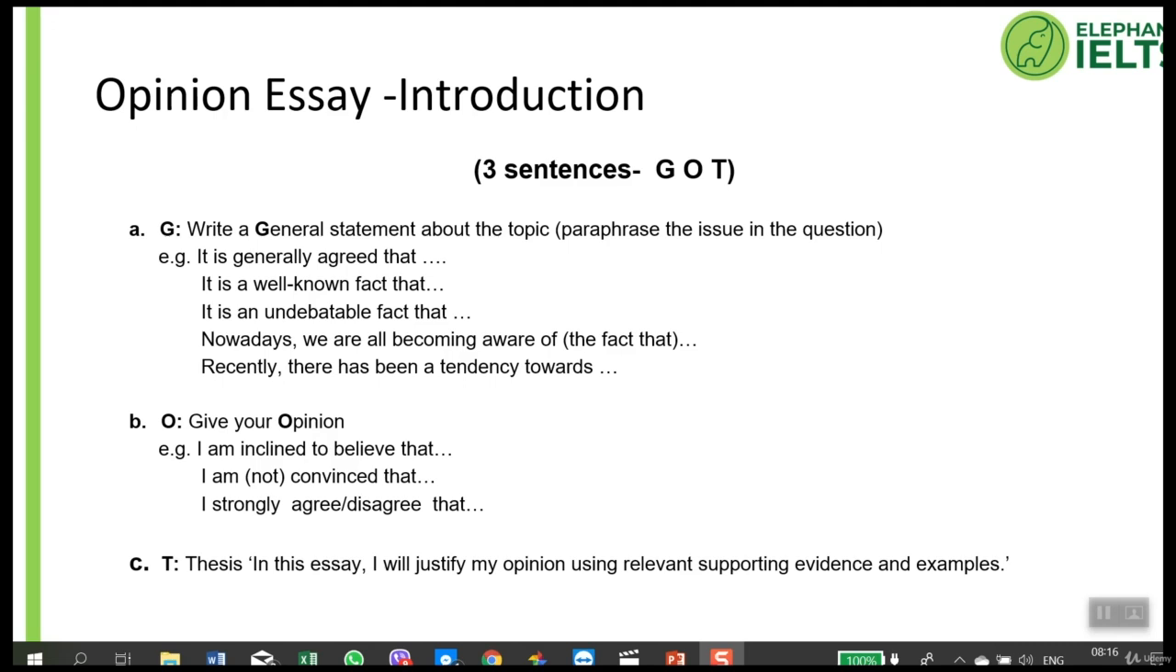The third sentence is your thesis statement, in which you tell the reader what you are going to do in this essay. In this essay, I will justify my opinion using relevant supporting evidence and examples. So that is a simple structure to follow for the introduction. If you remember GOT, it's very easy to write your introduction.